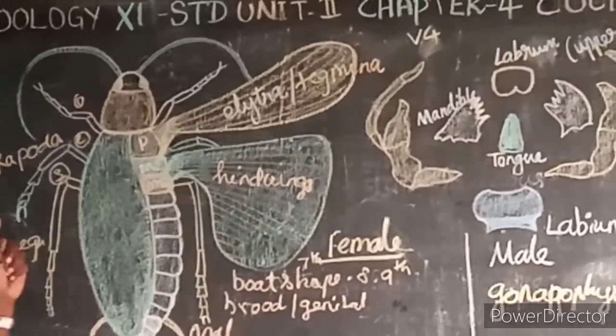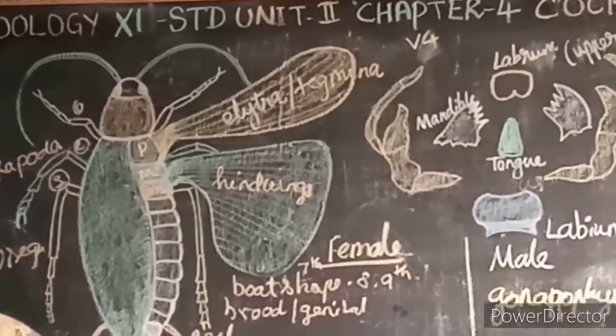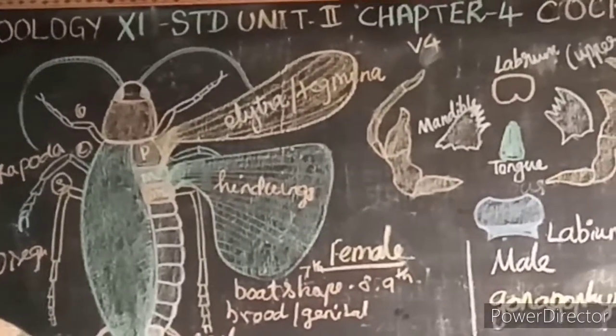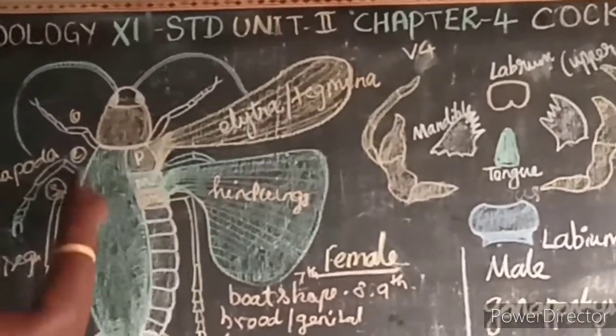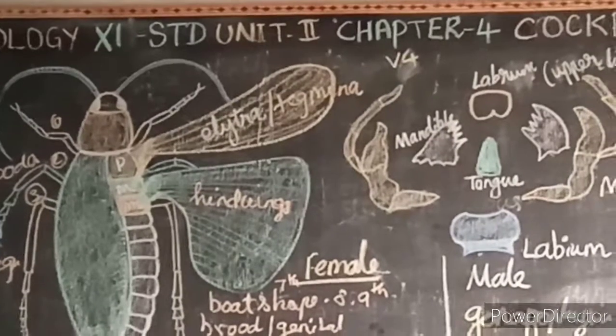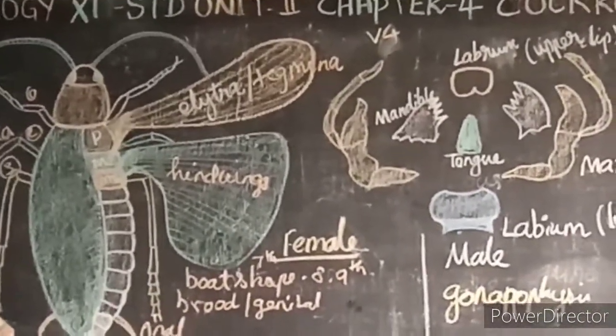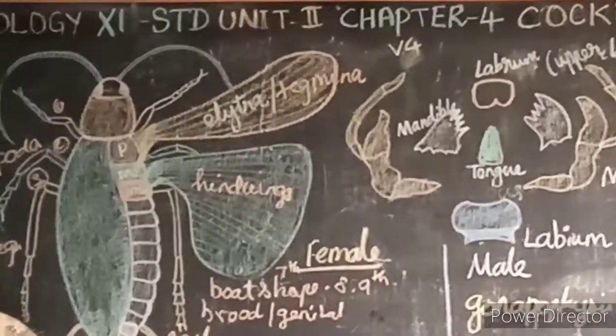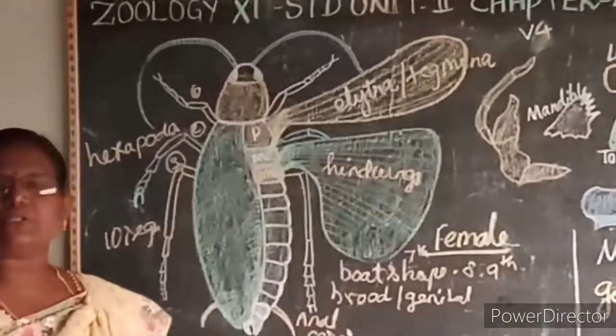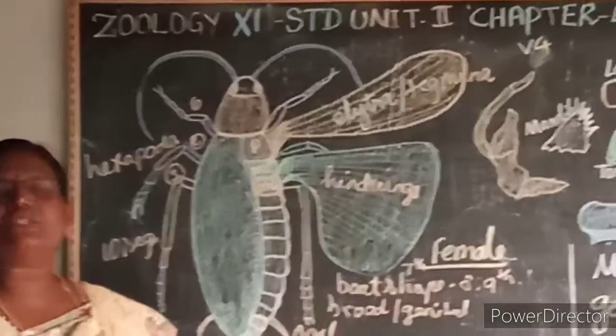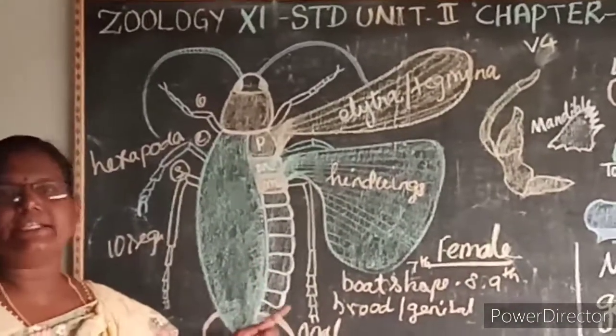The compound eye is divided into many units. Each unit is known as what? Ommatidia. Then here the body is covered dorsally by a hard chitinous exoskeleton, that is known as what? Sclerites. So here these sclerites, dorsally it is known as what? Tergum. Ventrally it is known as what? Sternum.